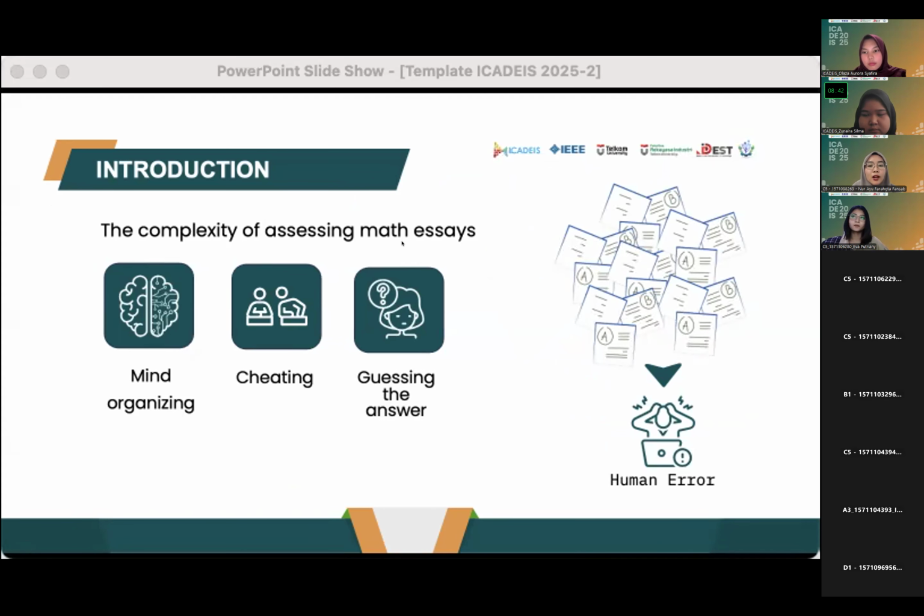If the number of answer sheets is not many, this can be done manually. However, the question is, what if the number is already very large? Of course, this will create human error. This is where the advantage of automatic assessment comes in.